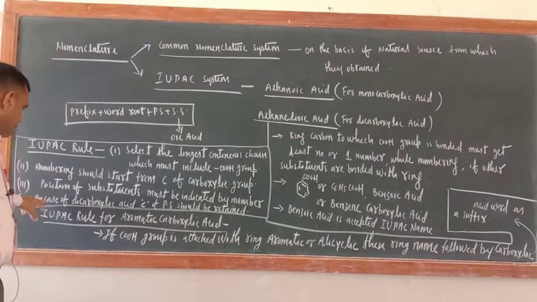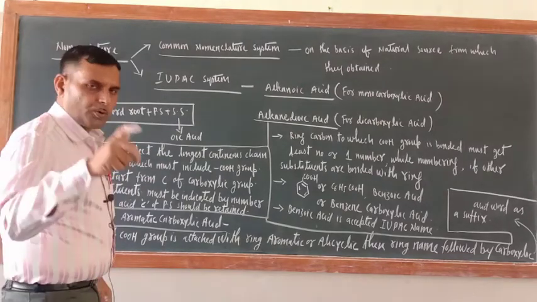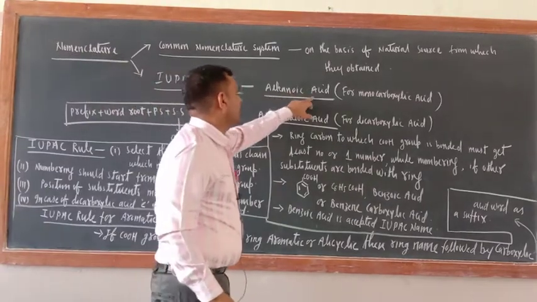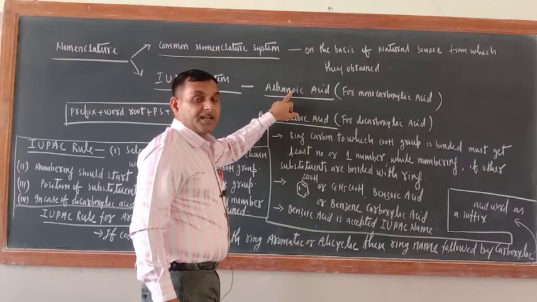There is one most important piece of information. Whenever we are writing the name of a monocarboxylic acid, what are we writing? Alkane-oic acid. From ane, the E is deleted because the secondary suffix begins with a vowel.